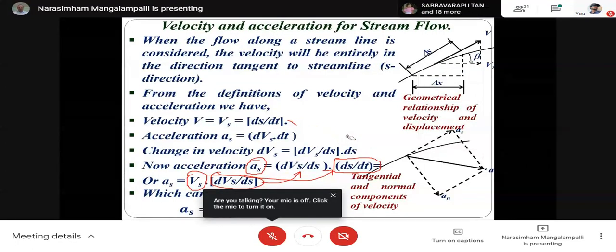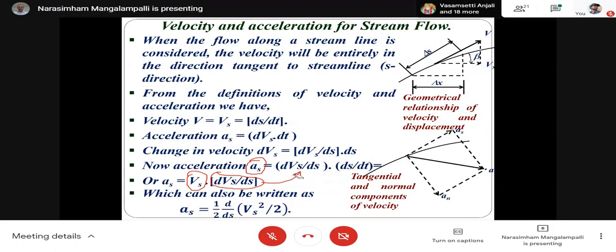Now, what I will further do is, this vs dvs by ds is there. So this vs I will take inside the derivative.